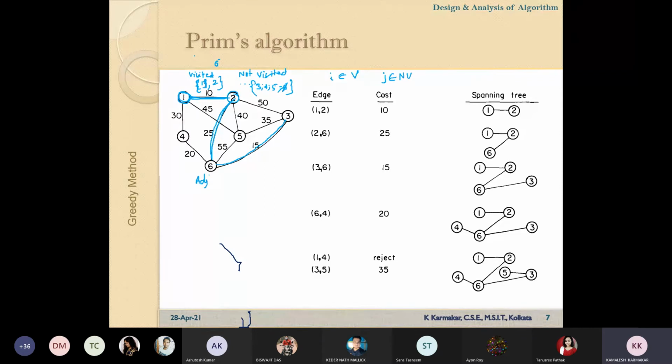So now 3 will be added in this set and 3 will be eliminated from here. In the next step, 3 to 5, sir. Okay, let us add. So 5 will be added in this set and 5 will be eliminated from this set.